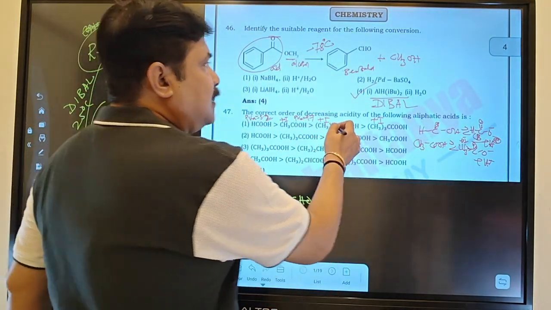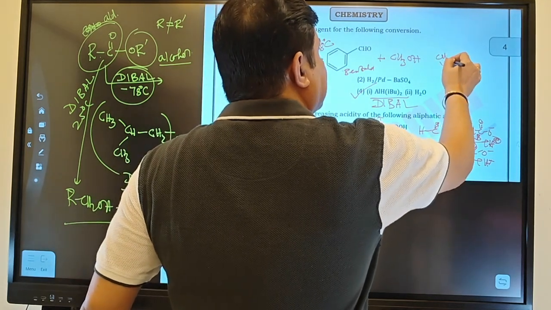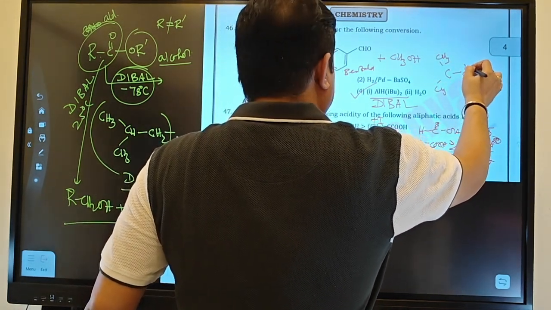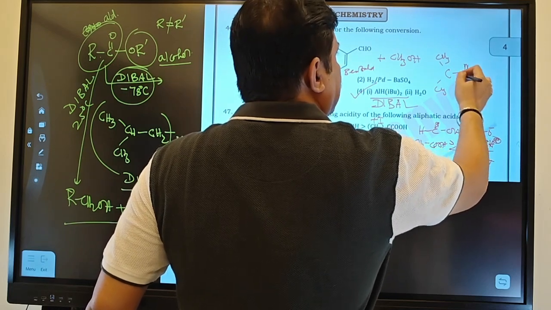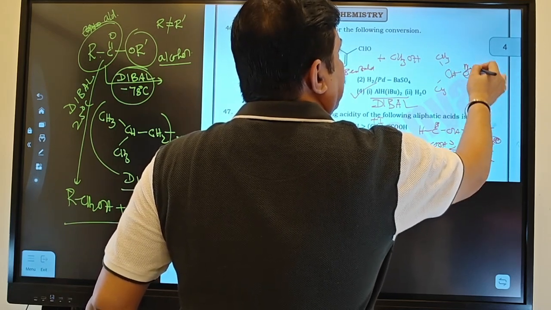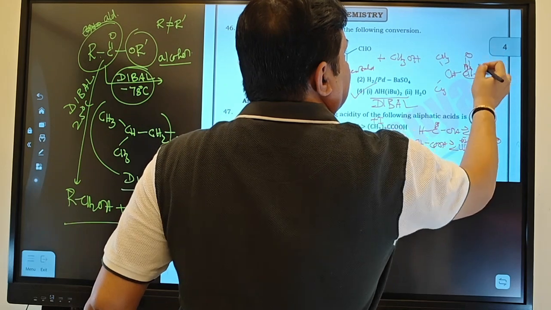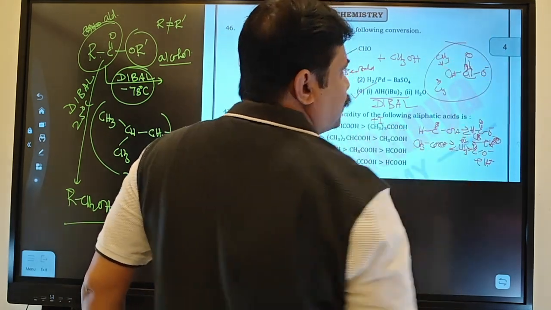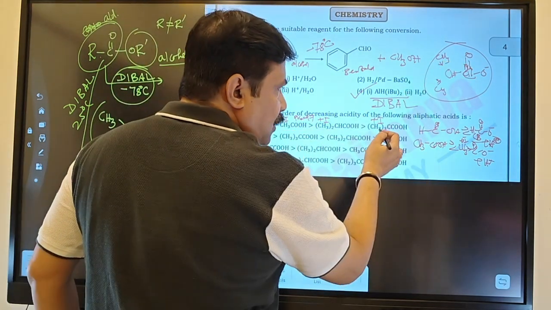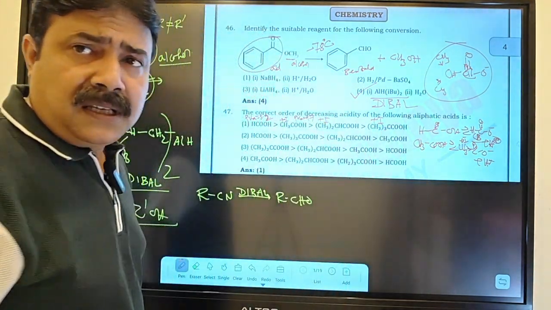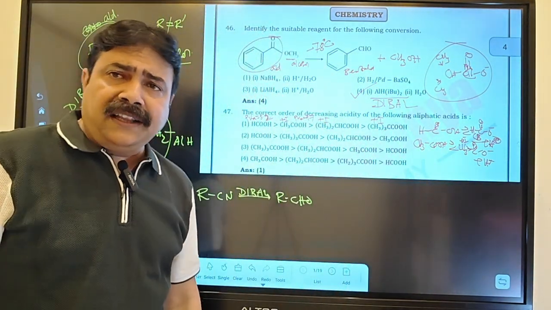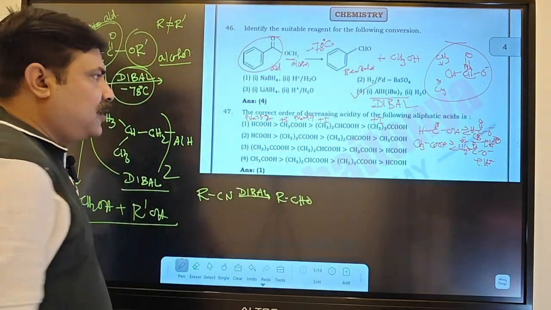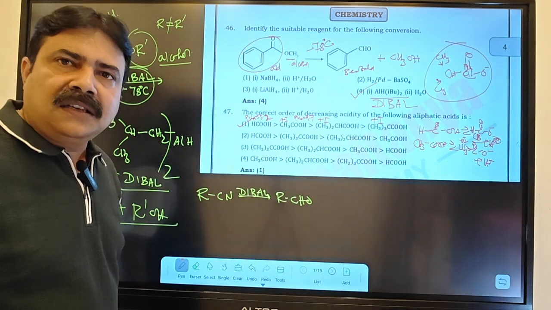And if you look at this structure, here you have both CH3 groups, a CH, another CH, and here a C double bond O and O minus. This conjugate base will give plus I. This conjugate base will be more unstable, and this one will be the most unstable conjugate base. So the reaction will not go in the forward direction, it will not give H plus, and the acidity will be less. That's why, which option will be your answer? The first option will be your answer.